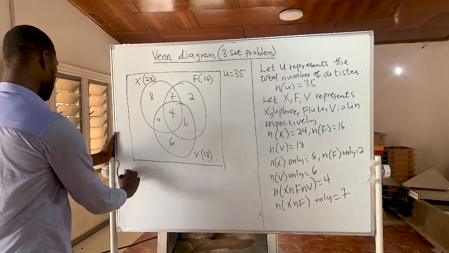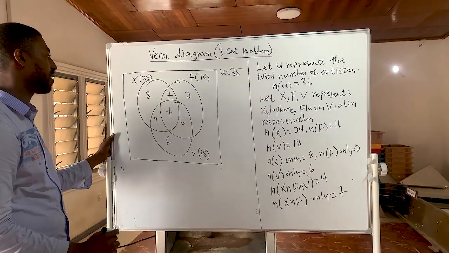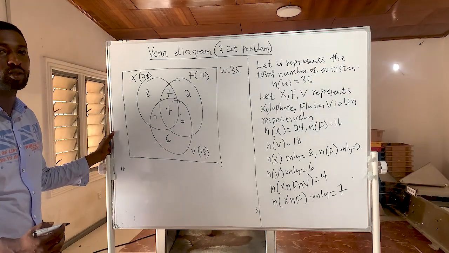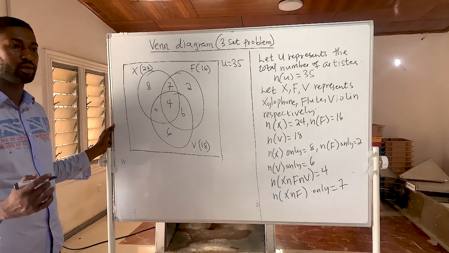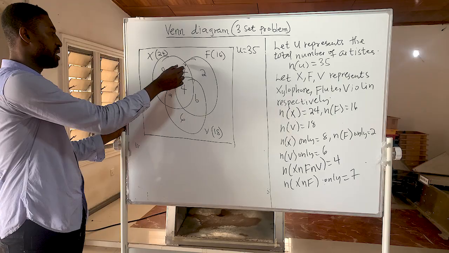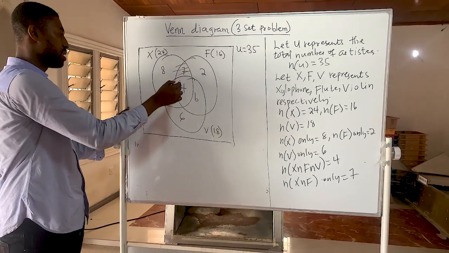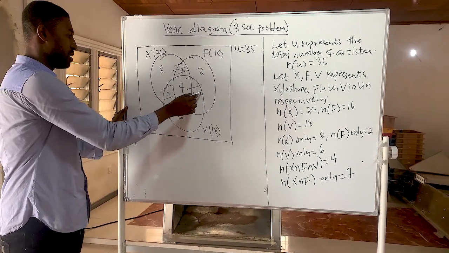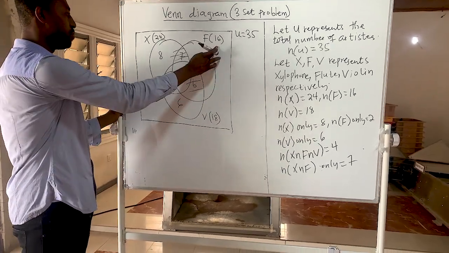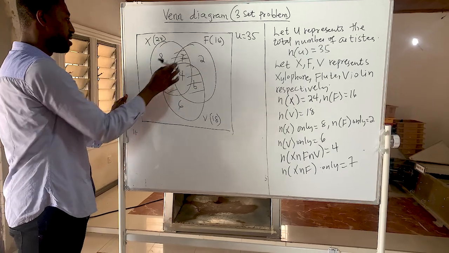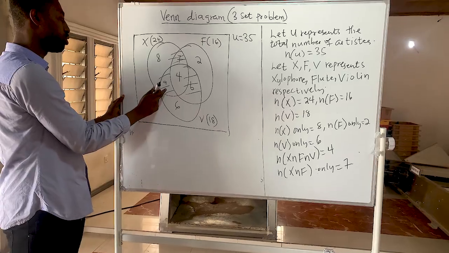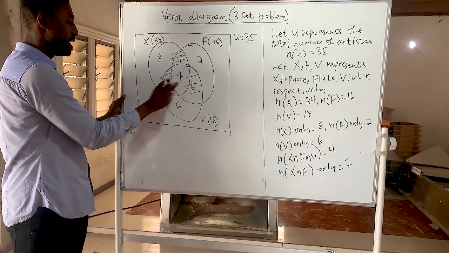And the second question was to find the number of artists who are interested in only 2 of the instruments, only 2. From the Venn diagram, this portion represents only 2. This side, this, and this is for only 2. Because when you come here, this is for only violin and flute, this is for xylophone and flute, and this is for xylophone and violin, the A. So what we are supposed to do is calculate for A and B.